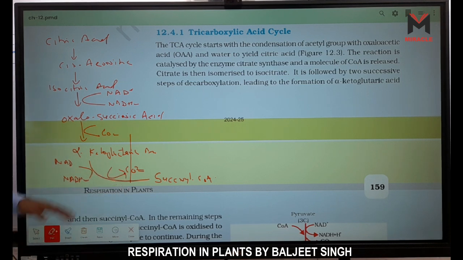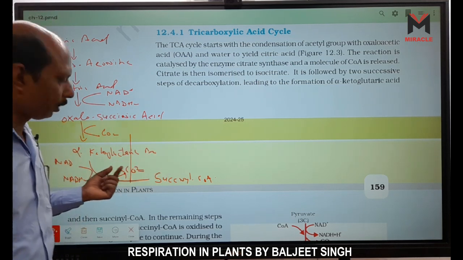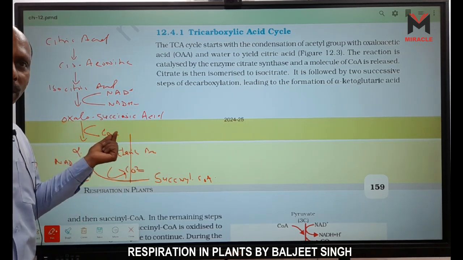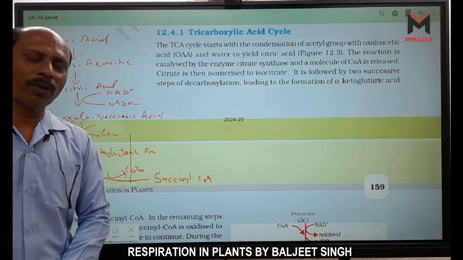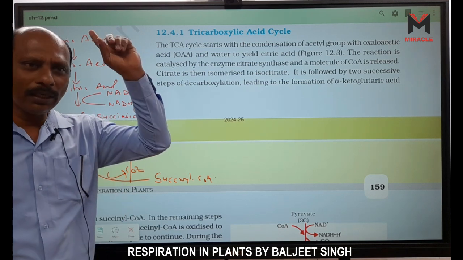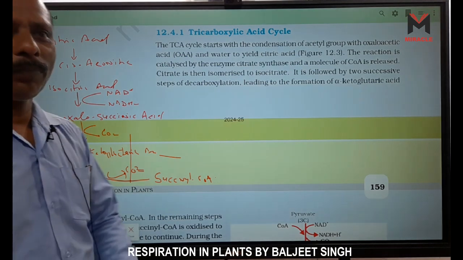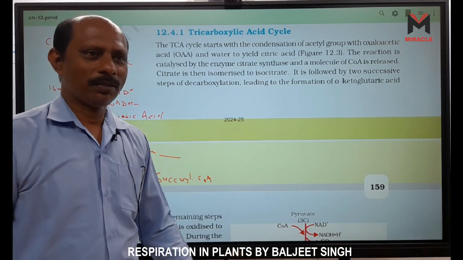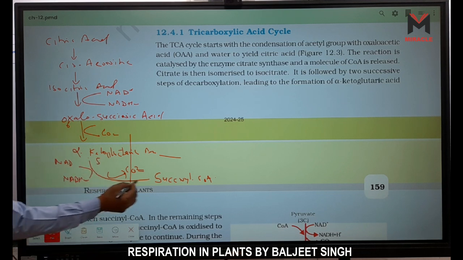Right? So look here, alpha ketoglutaric is an intermediate substance. Why is it called intermediate? Because just before, one CO2 is released, and just after, one CO2 is released. Now how many CO2s are released from pyruvic acid? One in the linking reaction, right? And two here. All the CO2 is released, only 3 carbon, right? Now look here, this one is a 6 carbon molecule. Now alpha ketoglutaric is a 5 carbon molecule. Now this becomes a 4 carbon molecule, right?